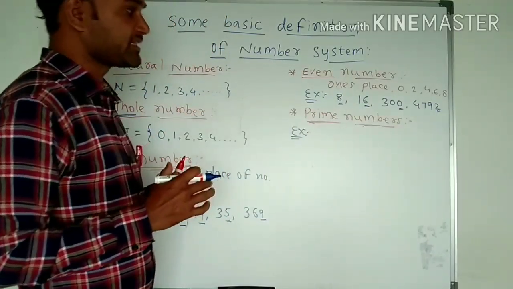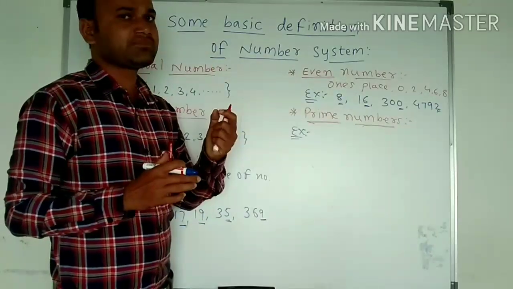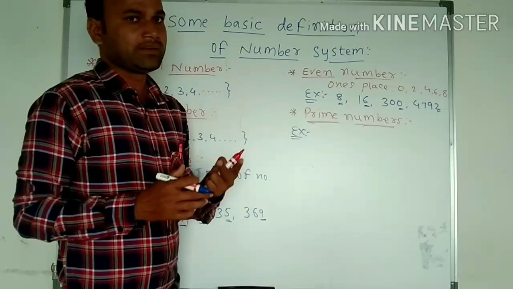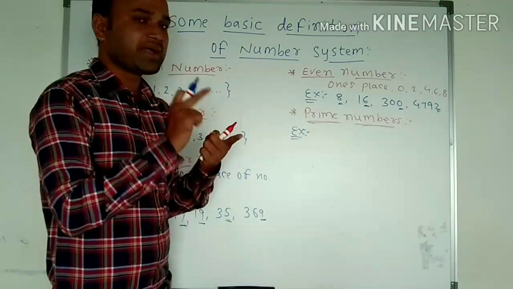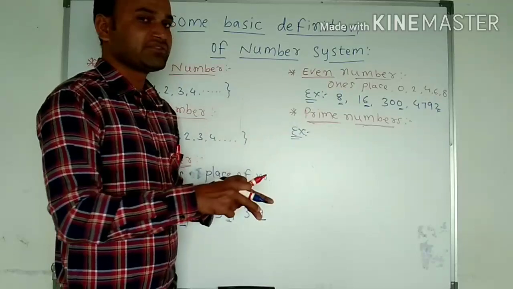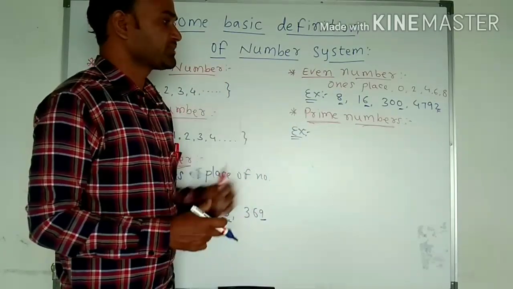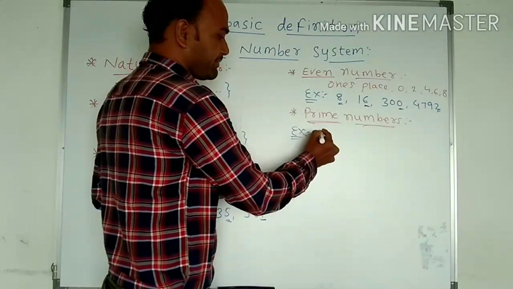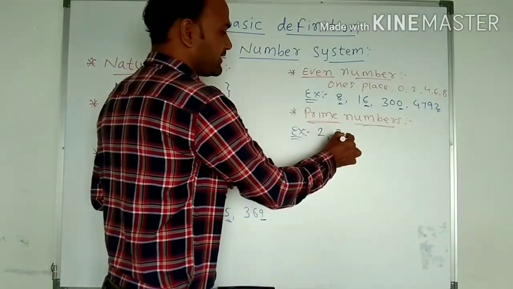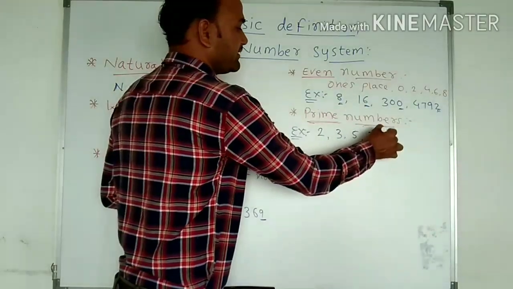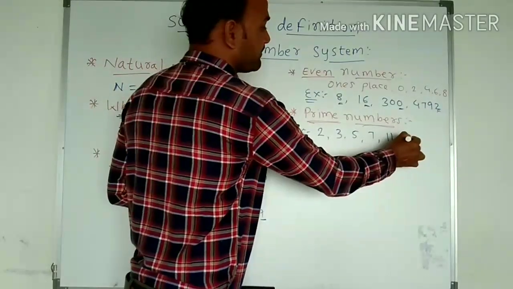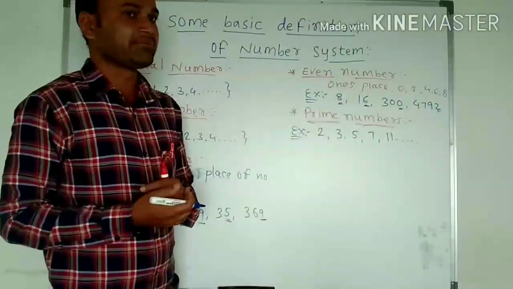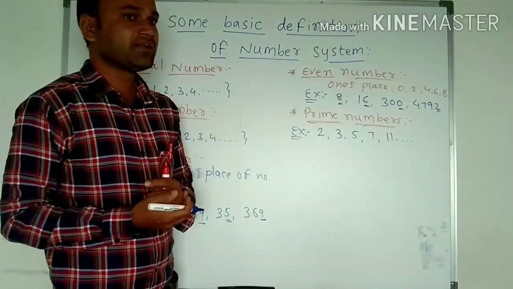Two factors means the number is divisible by only two numbers: it is divisible by 1 and by the number itself. Such numbers are called prime numbers. For example, 2, 3, 5, 7, 11. All these numbers are said to be prime numbers.